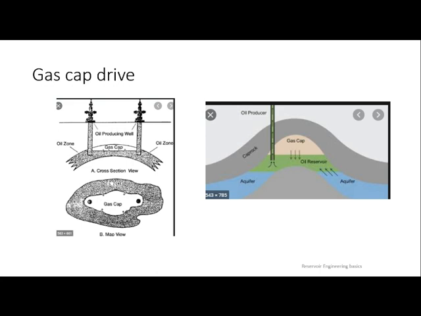If that is the case, then it acts like a drive mechanism. It will give you a good amount of drive energy in such a way that the oil can be pushed towards your production well. So you can see the directions. Gas is escaping to top. In that way, that whole GOR is pushing oil towards your production well. In the same way, this is the top view, and you can see here gas is pushing towards down so that the oil will start to produce inside your production well.